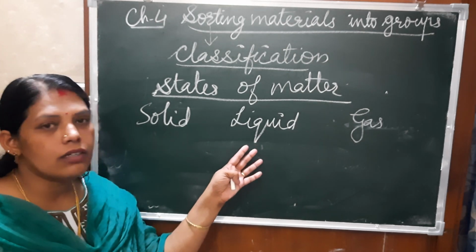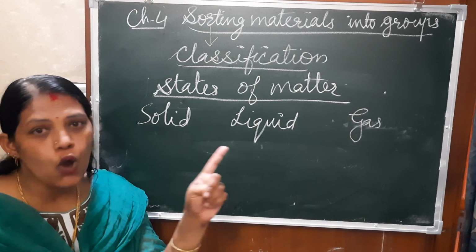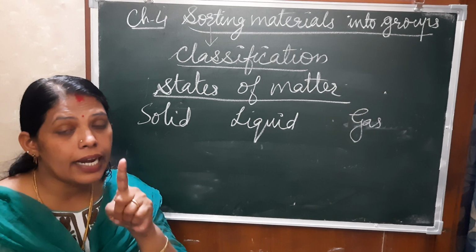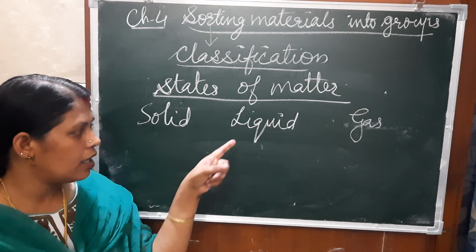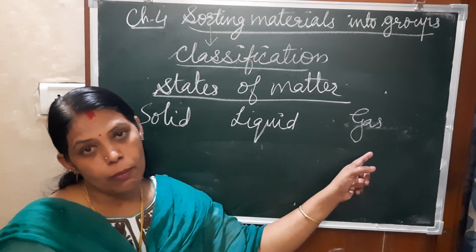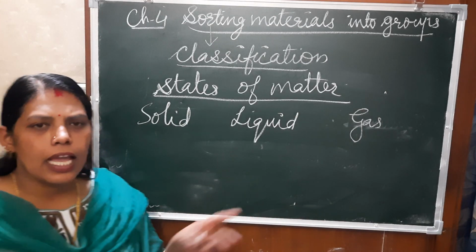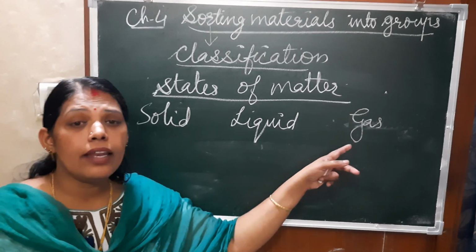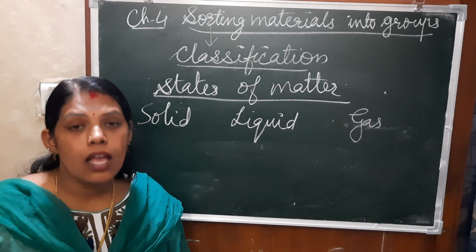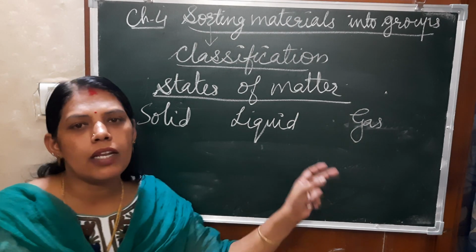They have a fixed size but no fixed shape; they take the shape of the container in which they are present. That is the different property of liquids. When we talk about gases, the molecules are very loosely packed and can move freely. They have neither a definite shape nor a definite volume; they occupy the entire space.